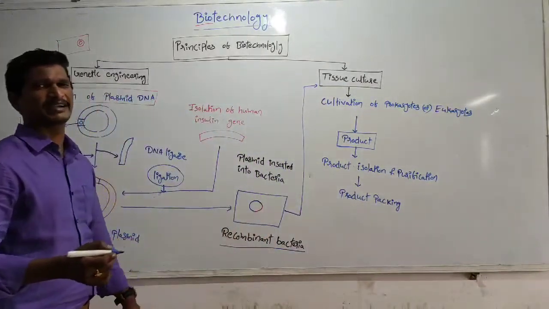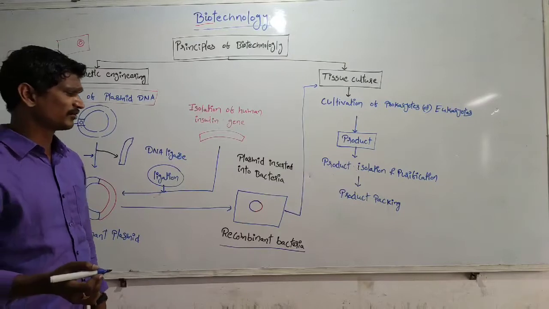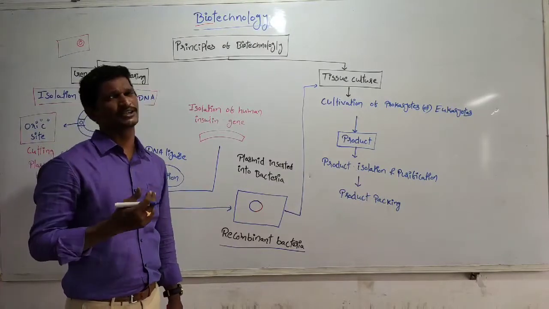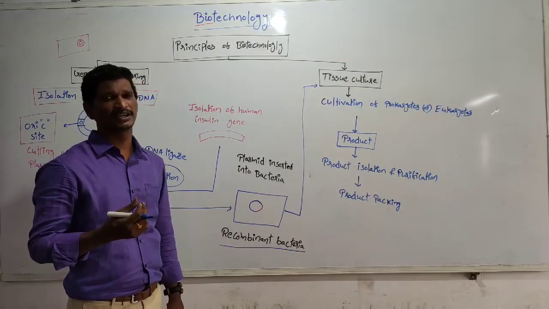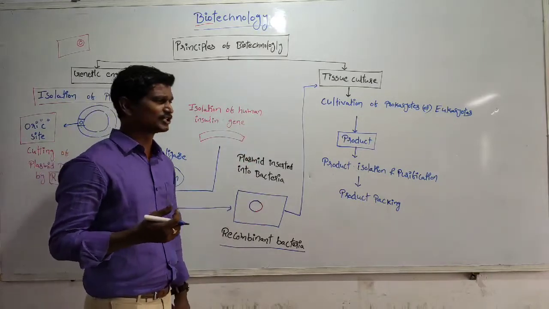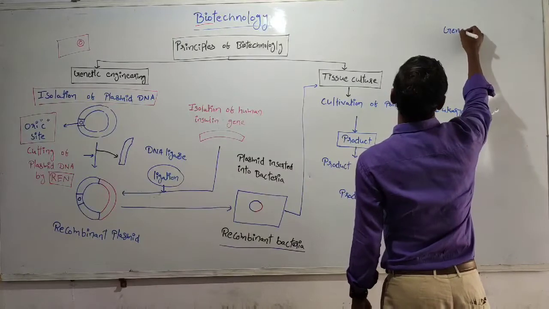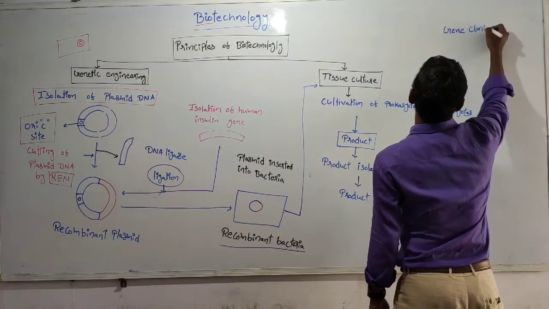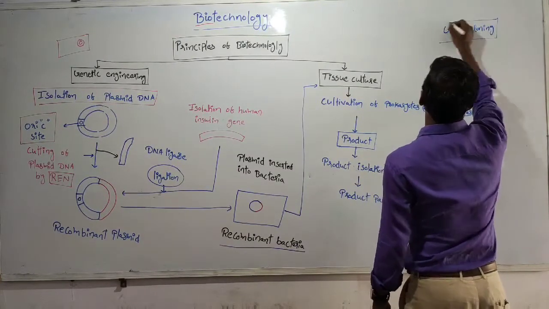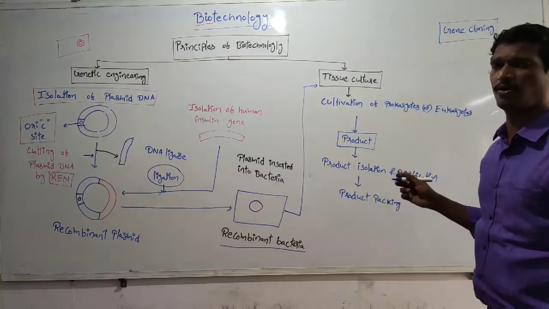Whatever modified bacteria cells or modified eukaryotic cells are there, they are subjected to tissue culture. Actually, in tissue culture, gene cloning takes place. See, cloning is nothing but production of identical copies.